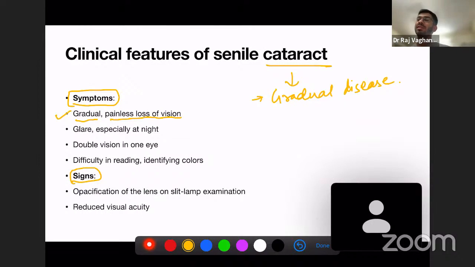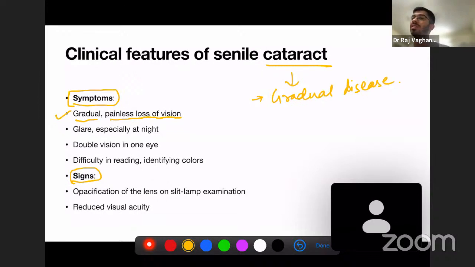Okay, and that is why most of the rural people never get their eyes checked, because it is not causing any pain. They only think that their vision is getting lost because of their progressively older age. Okay, but that is not the reason. Not every older individual has cataract, and some older people also have good vision like younger people.